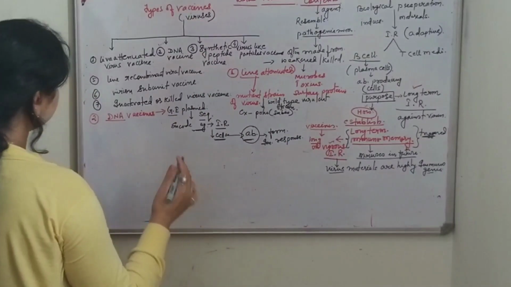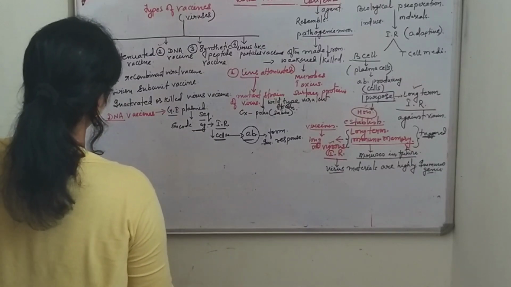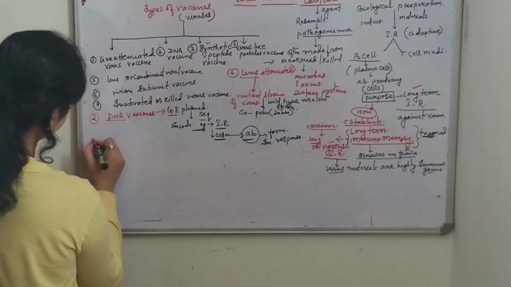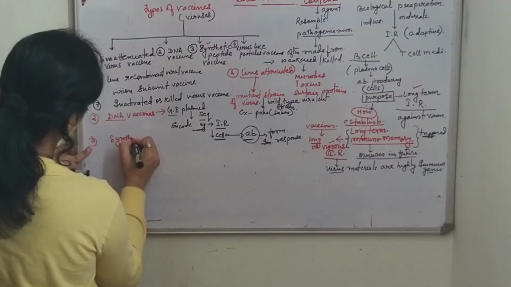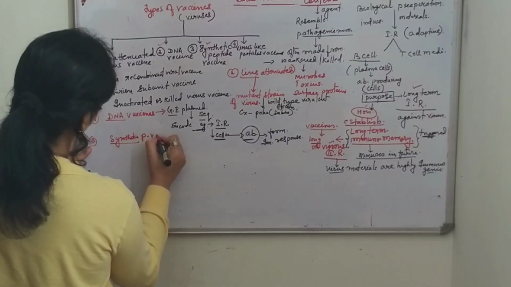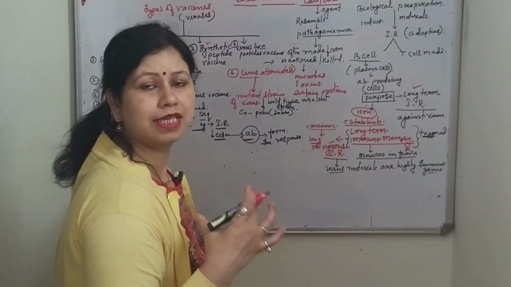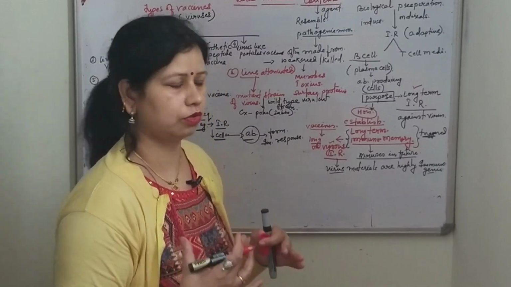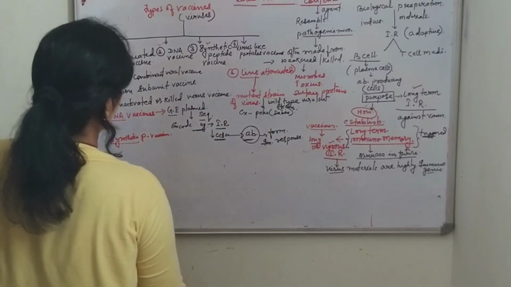Okay, now the third type is synthetic peptide vaccine. We know that antigens can have one or more than one epitopes. So in the case of a synthetic peptide vaccine, what happens?